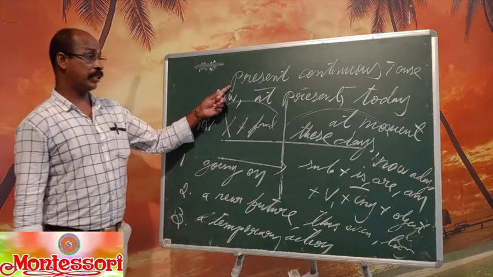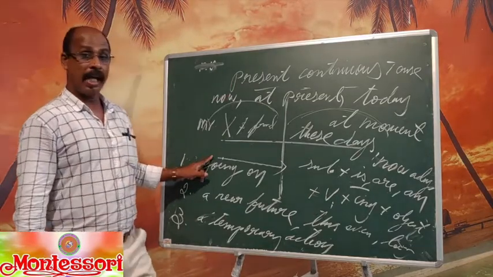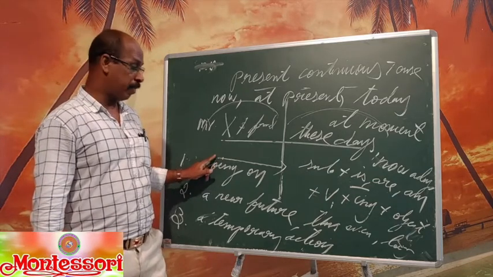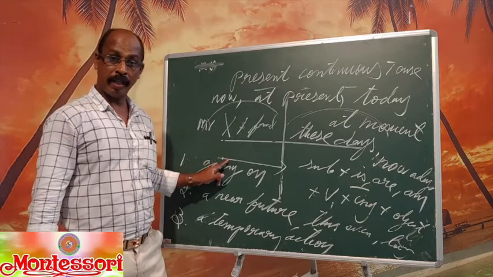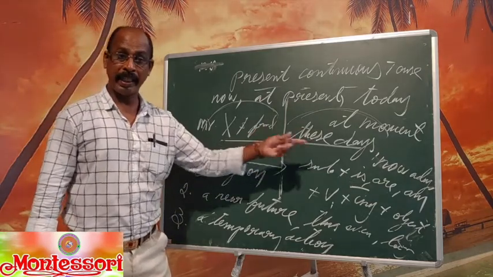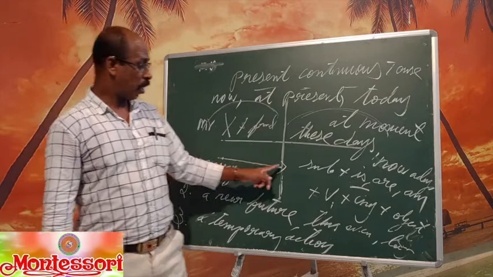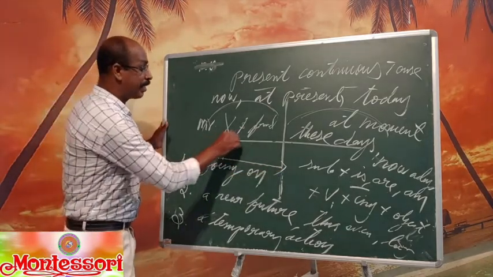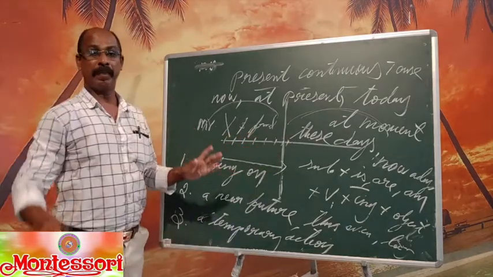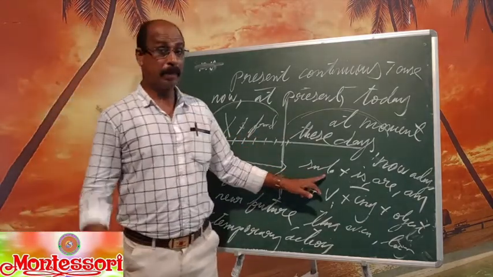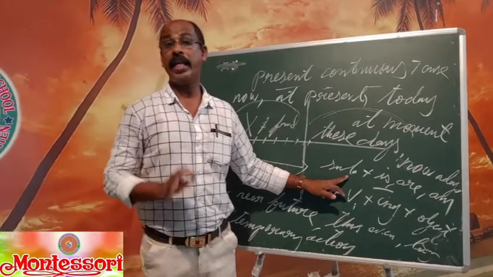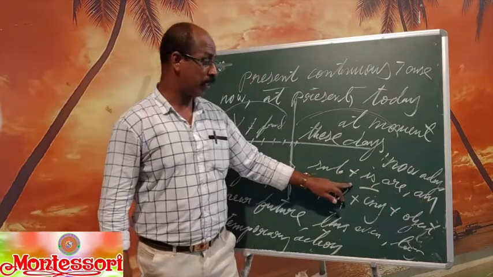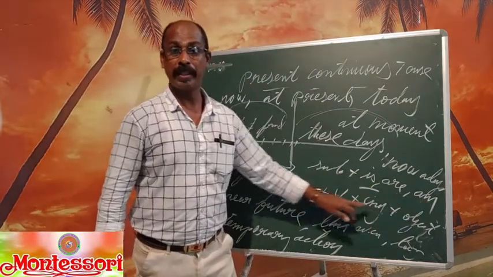So present continuous tense, an action started in the past, anytime in the past. This means 1 year before, one month, 2 weeks before, yesterday, 5 minutes before, last period, last session, started in the past, now also going on, present continuous tense. Now when you think, simple present is for daily activities, daily things. So present continuous tense formula: in simple present only the present form of the verb is allowed. But here, one auxiliary verb and the fourth form of the verb plus ing.